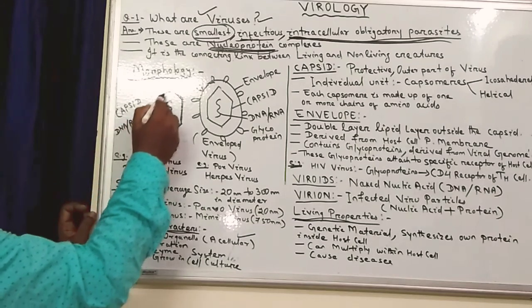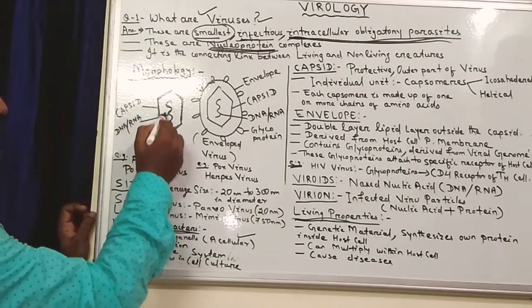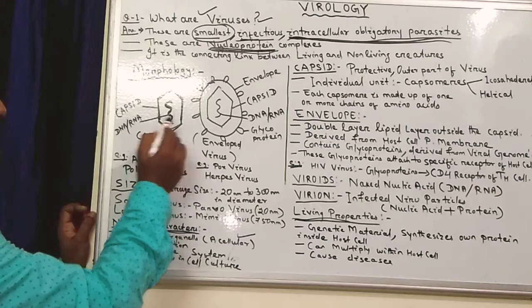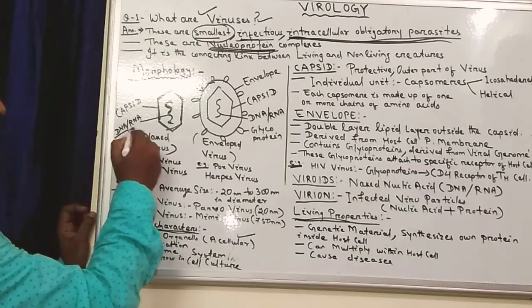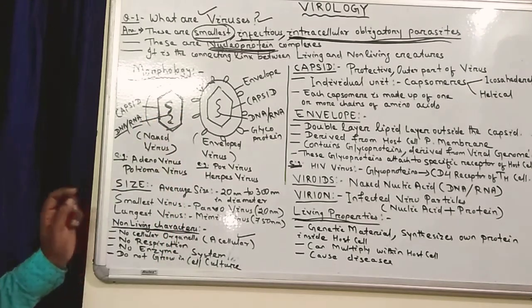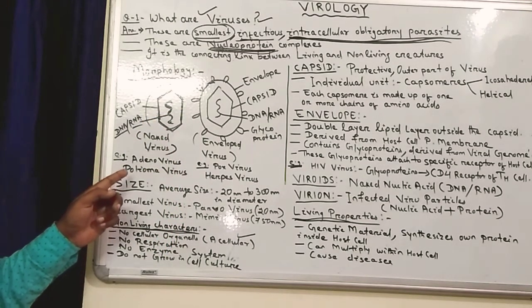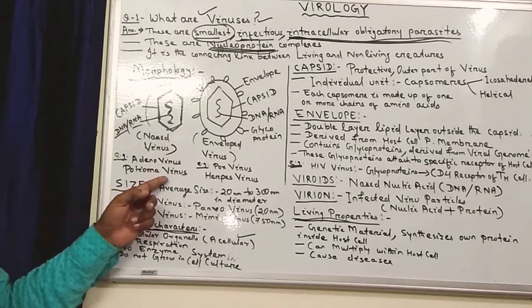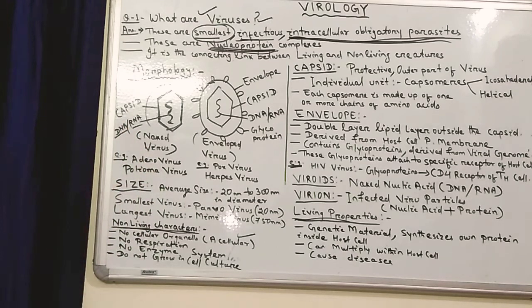So you can note down, this outer part is called the capsid, and the inner material is called the genetic material, which may be either DNA or RNA. These types of viruses are called naked viruses. You can note down examples of naked viruses like adenoviruses and polyomaviruses. These two viruses come under the naked viruses.